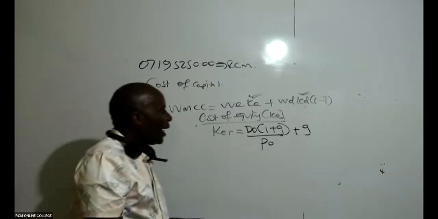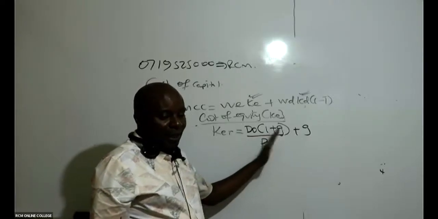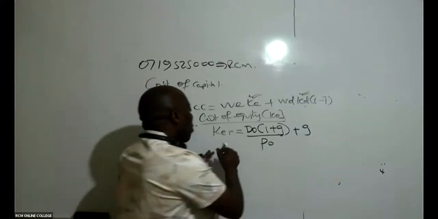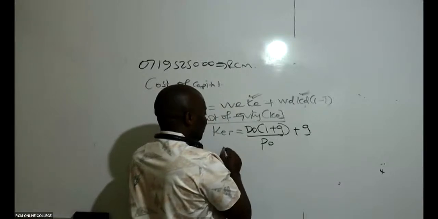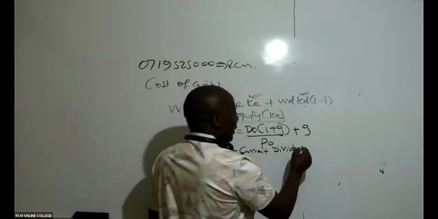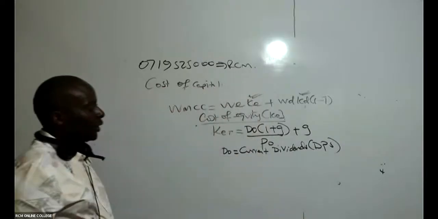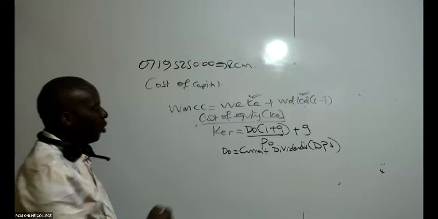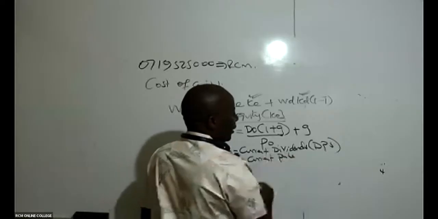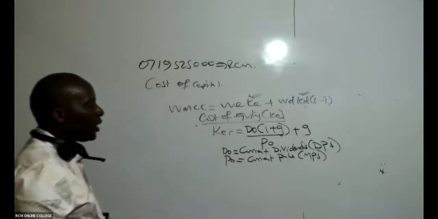Cost of equity retained earnings is D0 times (1 plus g), all over P0, plus g. Remember that D0 stands for the most recent dividends, the current dividends, what we call the DPS. P0 stands for the current price of a share, to be specific, the market price of a share.